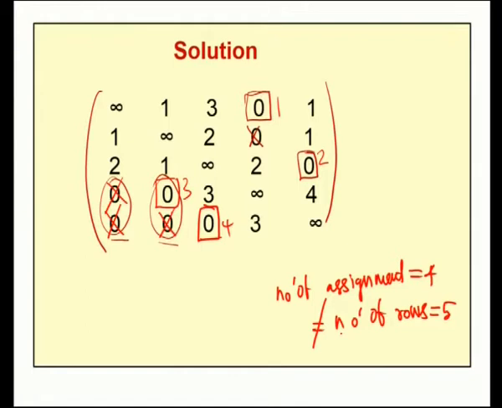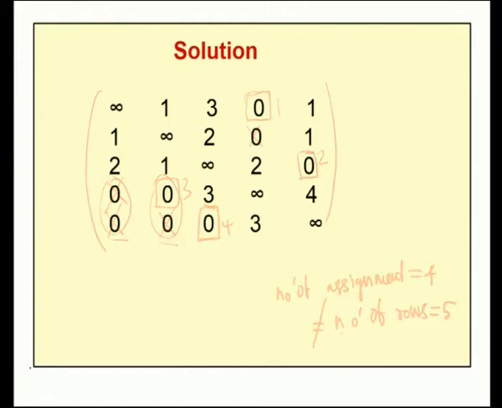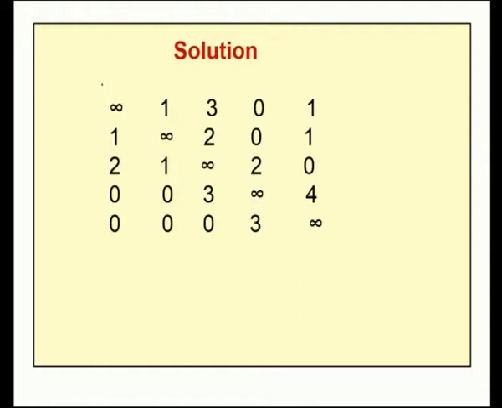In order to improve these solutions, we have to cover all zeros in such a way that the number of lines drawn should be minimum. As far as this problem is concerned, we can draw these lines by the trial and error method, in which we should cover all zeros with a minimum number of lines.